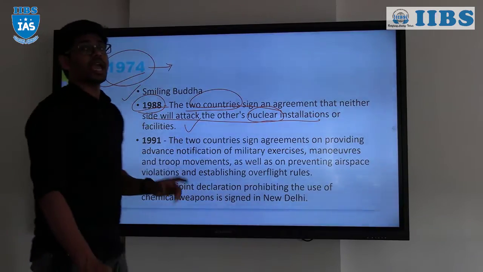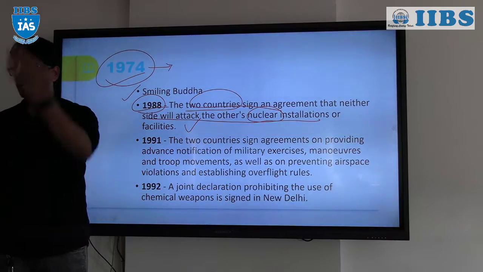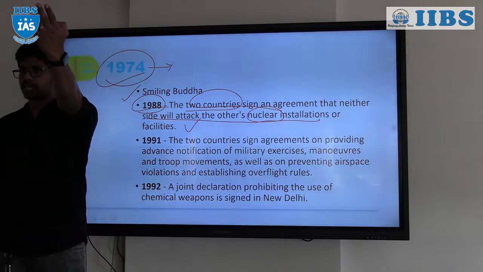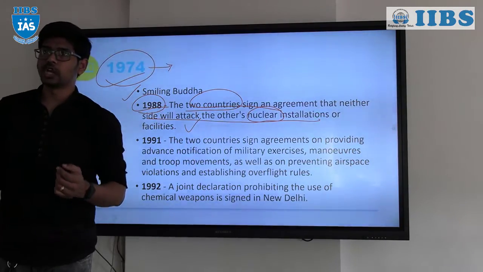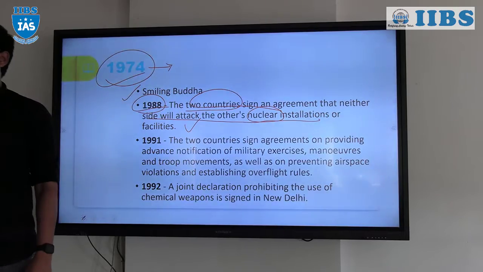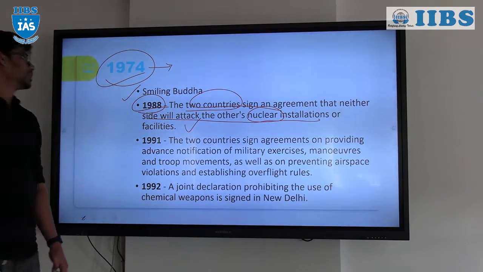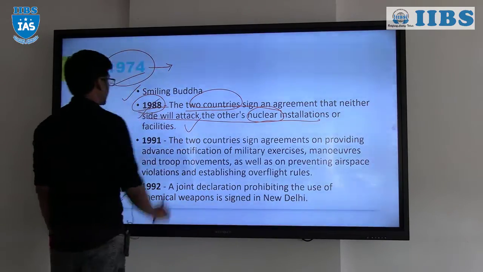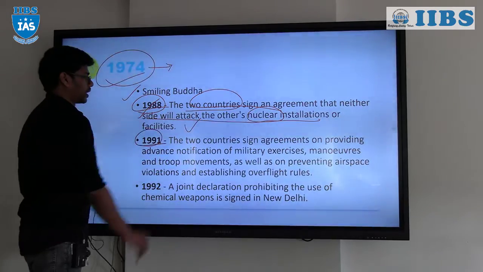For that reason, every year India lists its nuclear facilities to Pakistan, and Pakistan lists its nuclear facilities to India. So there is an exchange of information about where the nuclear facilities are, and you will not attack them whatsoever. That is the agreement in 1988. And 1991.